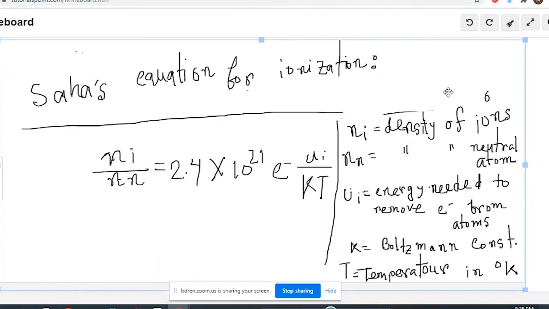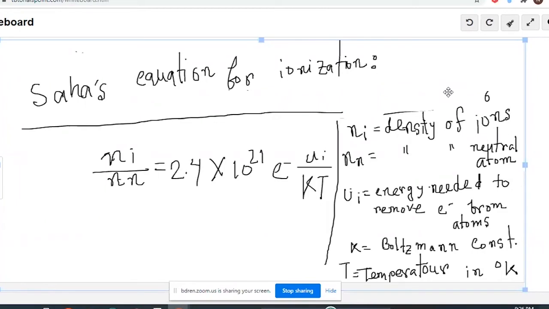Ui is the energy needed to remove an electron from an atom. As we said, it is in ionized form, so the electrons and atoms have to be separated.